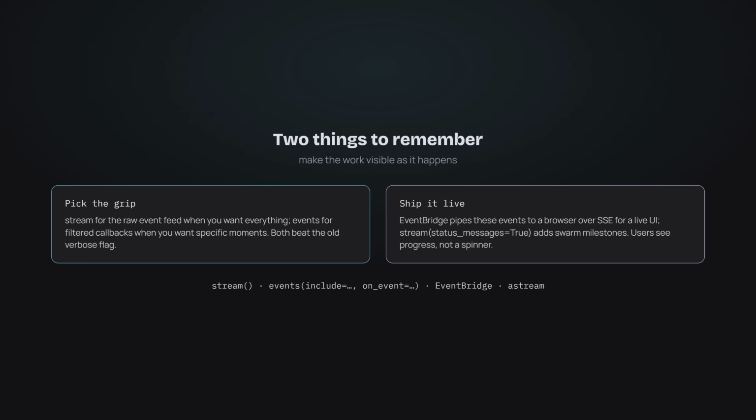Second, this is how you go to production. EventBridge pipes these events straight to a browser over SSE for a live UI, and stream with status messages adds swarm milestones like post-planning and pre-synthesis. Your users see progress, not a spinner.